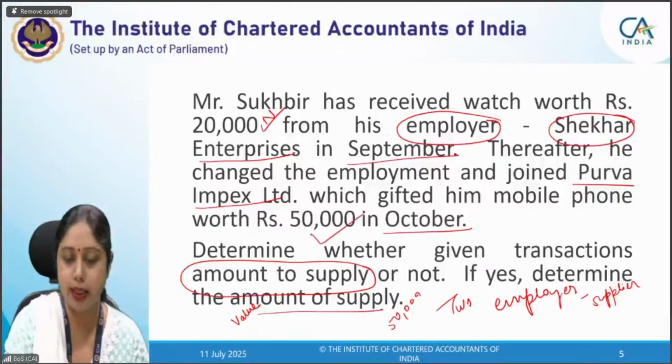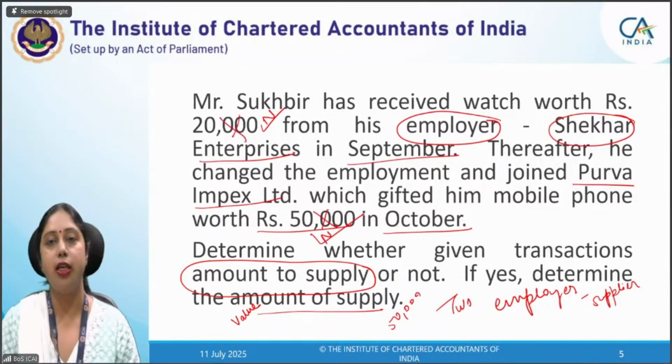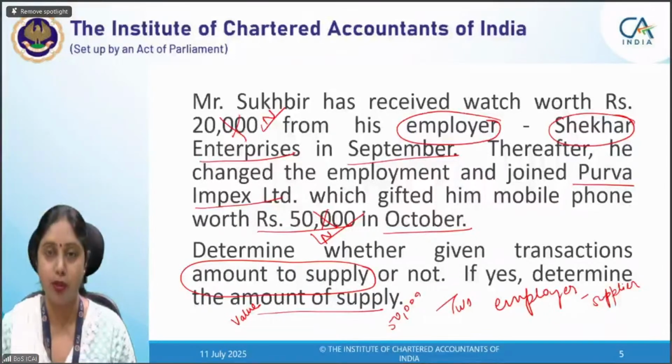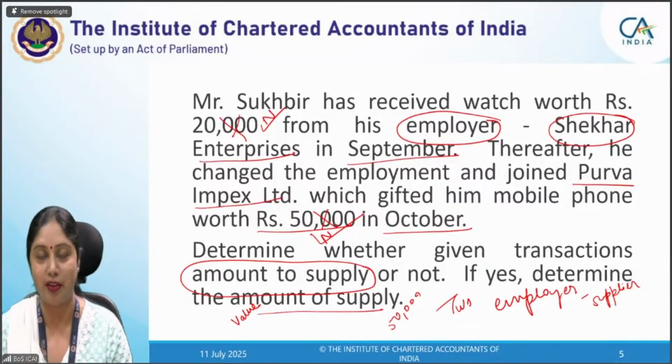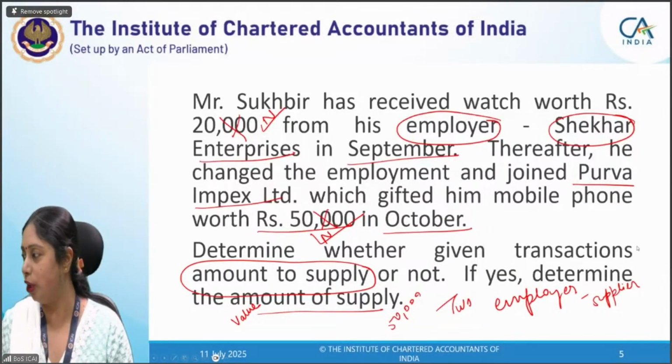And in this case also the amount is up to rupees 50,000. It is not a supply. So both the gifts which Sukhbir has received will not amount to supply. We have to see from the employer's perspective and not from the employee's perspective. Each employer is a supplier, and limit of 50,000 applies to each employer or each supplier separately. So many of you, or most of you, analyzed this question from the perspective of the employee. You should have seen it from the perspective of the employer. So I hope you got this point now.